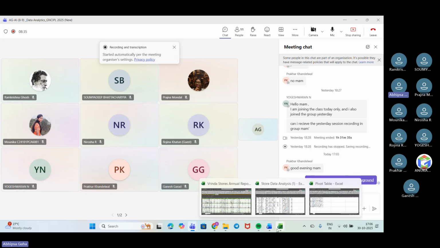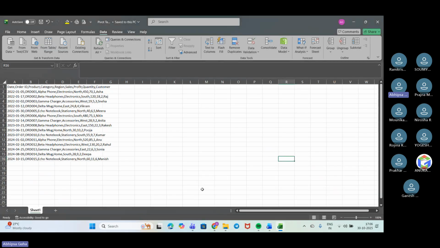So now we'll move on and see how to work with it, right? First of all, when I downloaded this, I got the data in this format. They have not segregated it into different columns and rows.